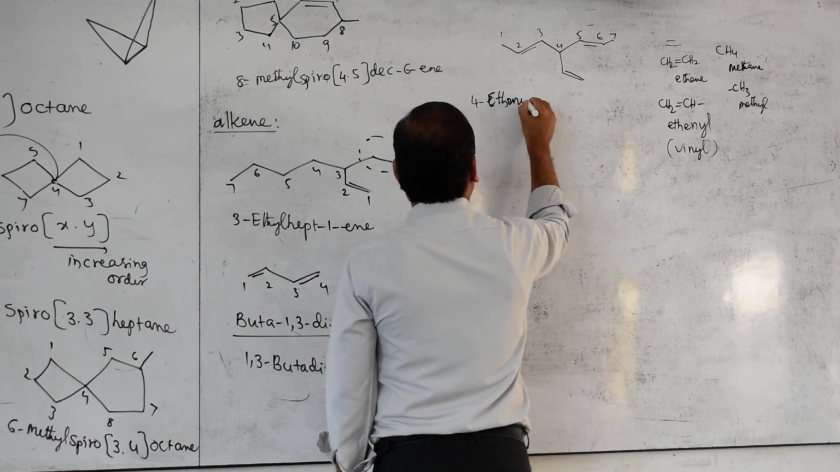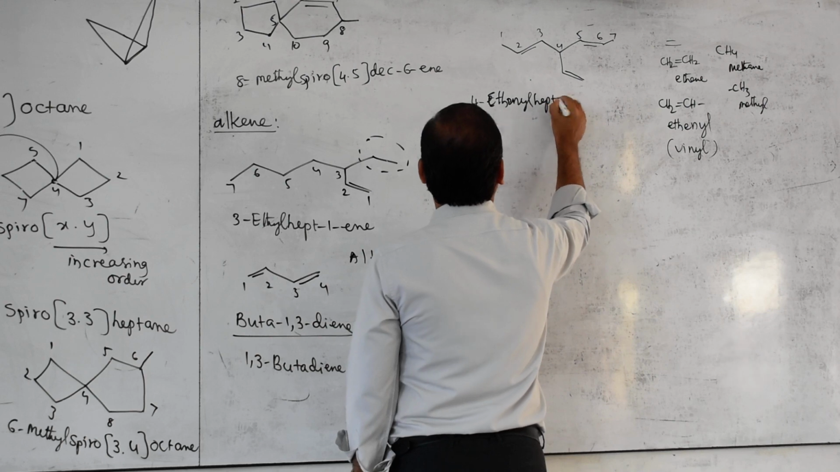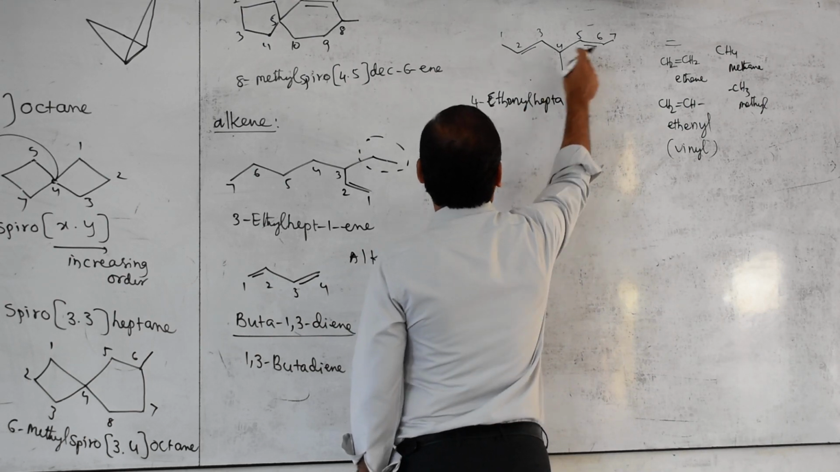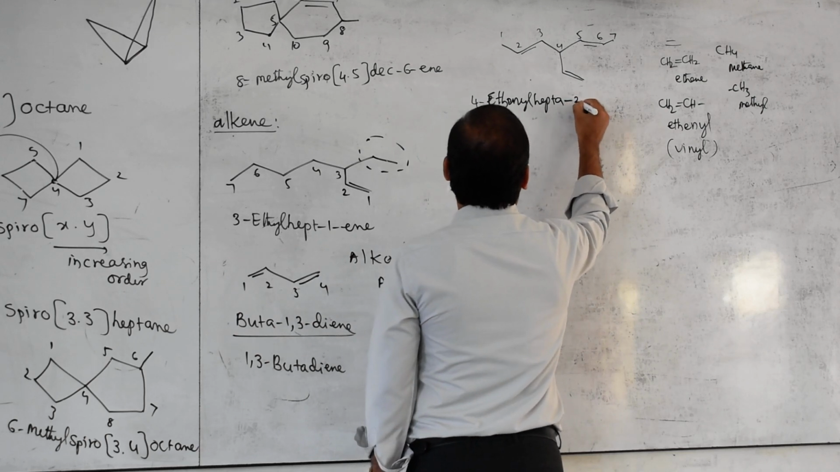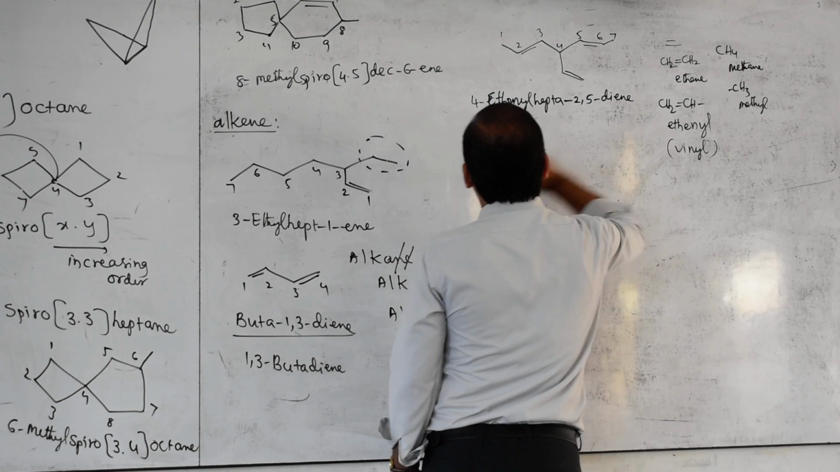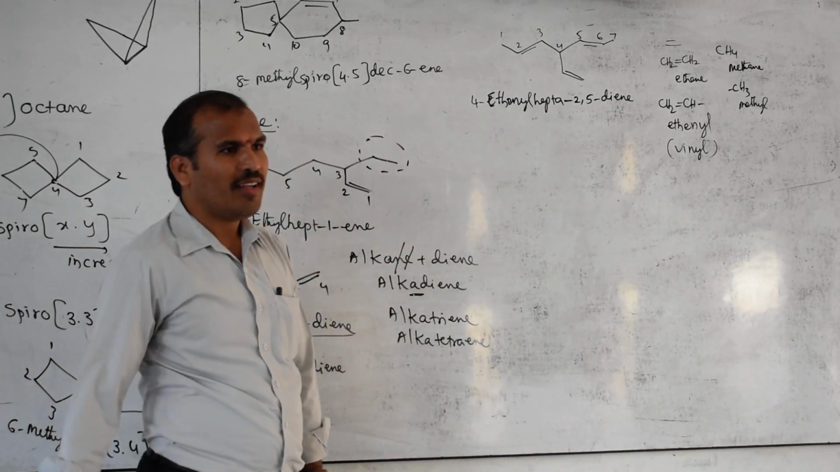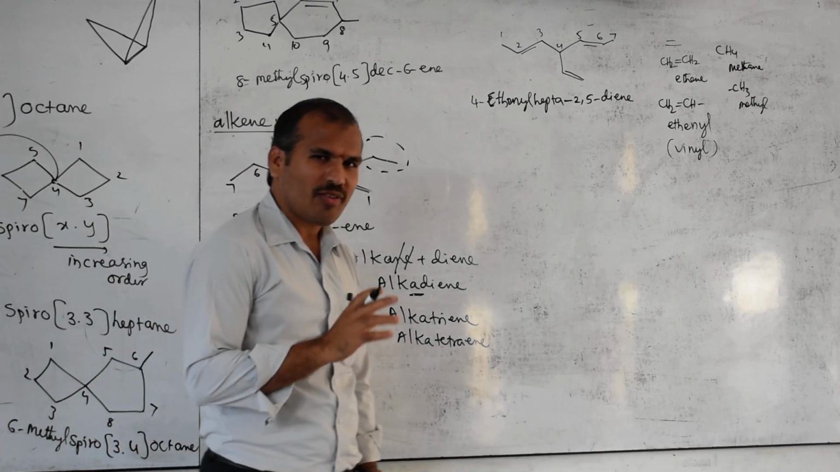Total how many carbons? 7. Hepta, because 2 times diene is there. Hepta. What are the positions? 2, 5, diene. Is it correct or wrong? Is this name correct or wrong?